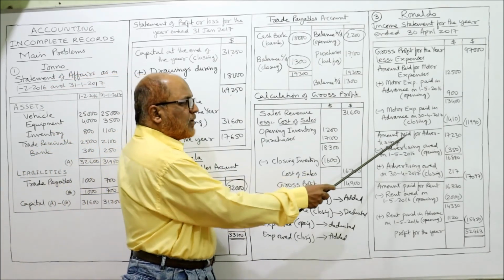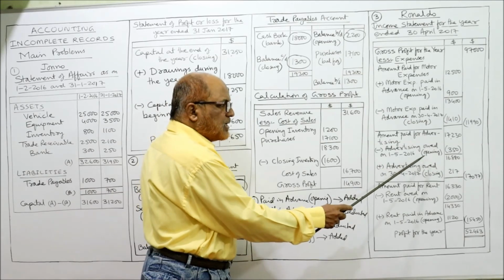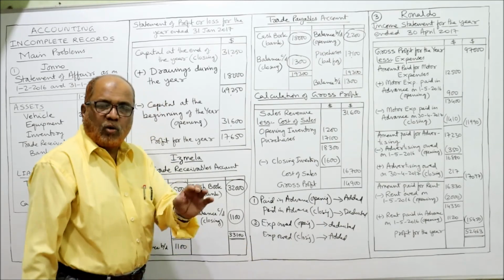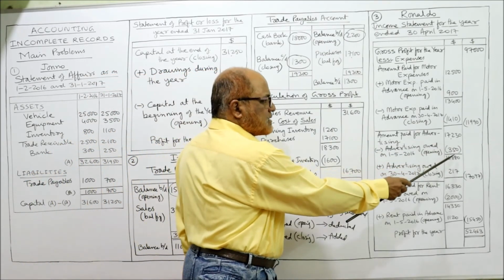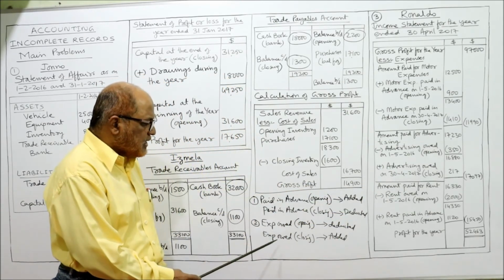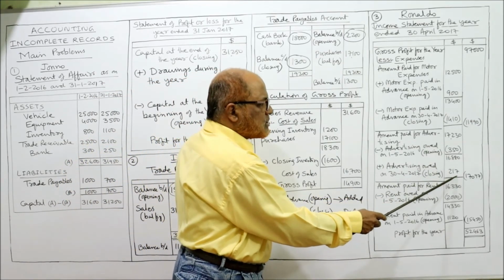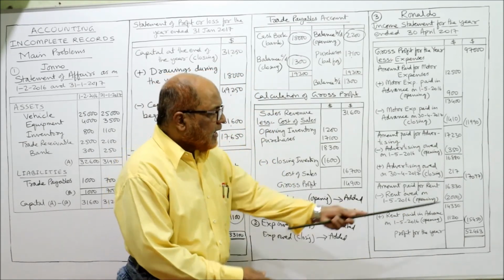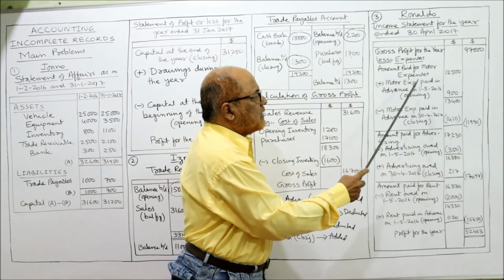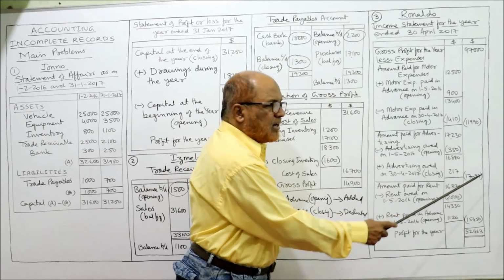So here, amount paid for advertising 17,230 minus advertising owed on 1/5/2016. Opening owed amount should be deducted: 350 minus. Then advertising owed on 30th April 2017, closing, should be added. So here 217 added. So 16,880 plus 217 is 17,097. Again, all these expenses should be deducted from gross profit. That's why I'm putting them in brackets: motor expenses 11,990, advertising 17,097.